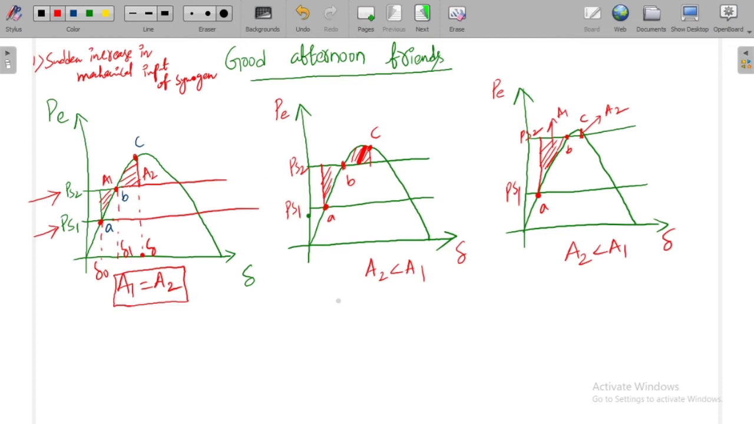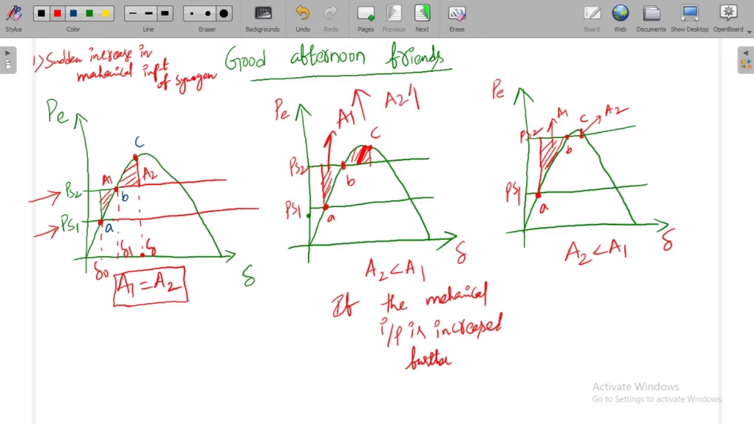Now if the mechanical input is increased further, then what happens? See here, the acceleration area is getting increased. A1 is getting increased. So as A1 is getting increased, in order to obtain the stability, A2 must also increase.